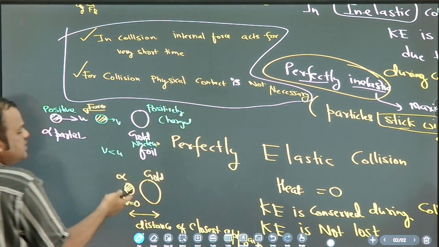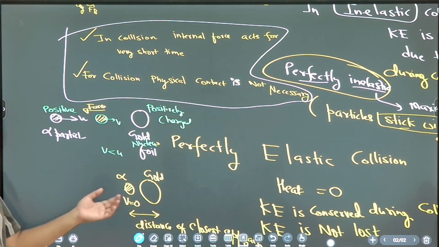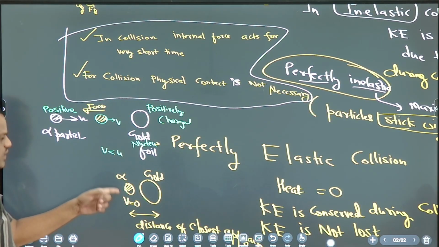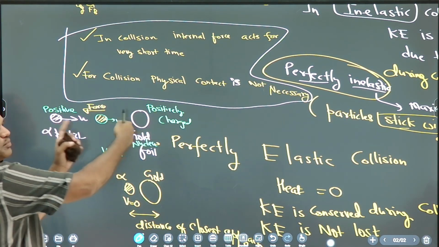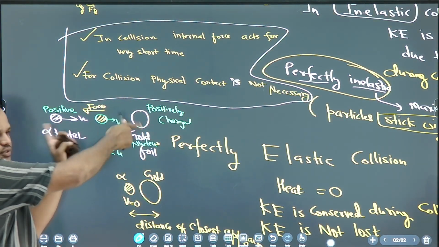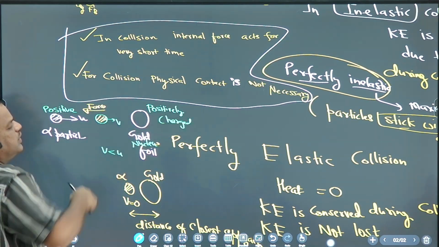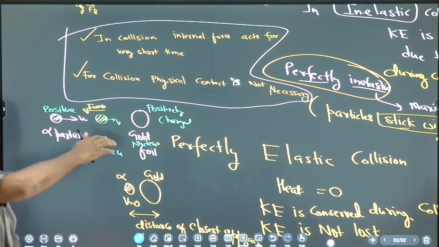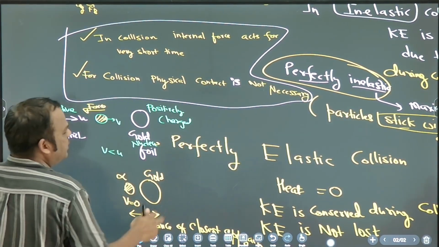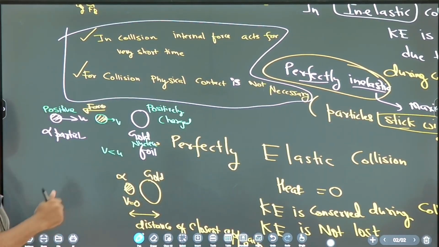So can I say this is a collision? Yes, this is a collision, because what type of force is there? Positive charge repels. What type of force, external or internal? Internal. So this is also a collision.